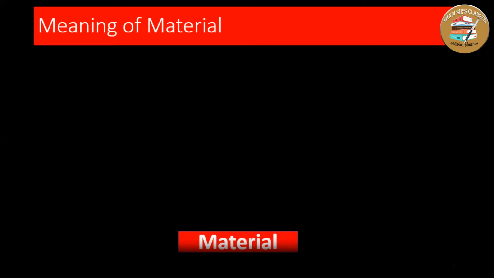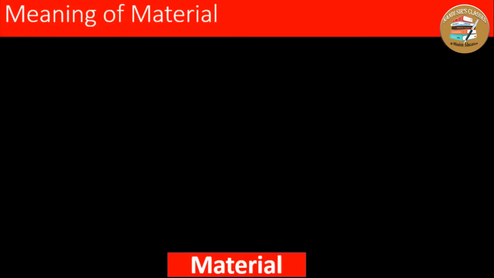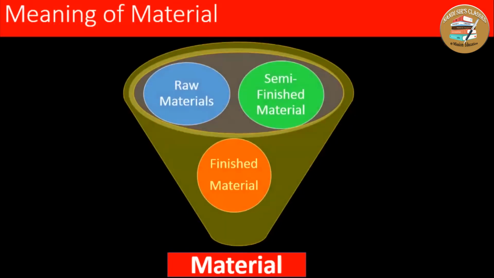Before discussing how material cost can be controlled, we need to understand first what is material, the meaning of material. When you talk of material, normally in a class we understand that material means only the raw materials. Look at this picture.